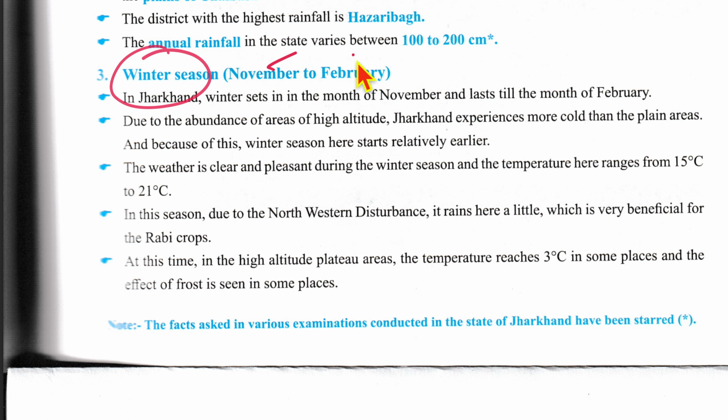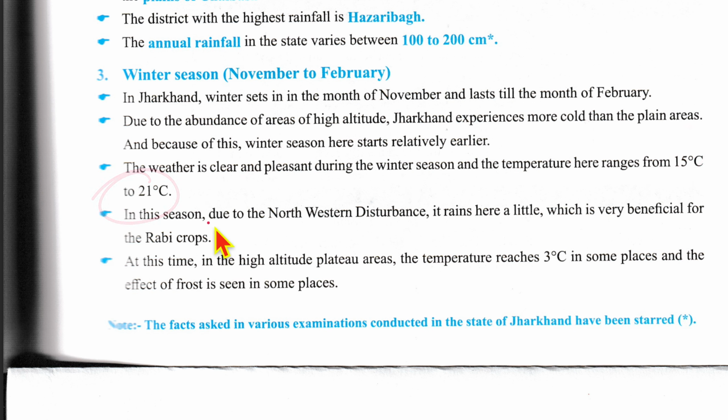Now, winter season, which is from November to February. In Jharkhand, winter sets in the month of November and lasts till the month of February. Due to abundance of areas of high altitude, Jharkhand experiences more cold than the plain areas, and because of this, winter season here starts relatively early. The weather is clear and pleasant during the winter season, and temperature here ranges from 15 degrees Celsius to 21